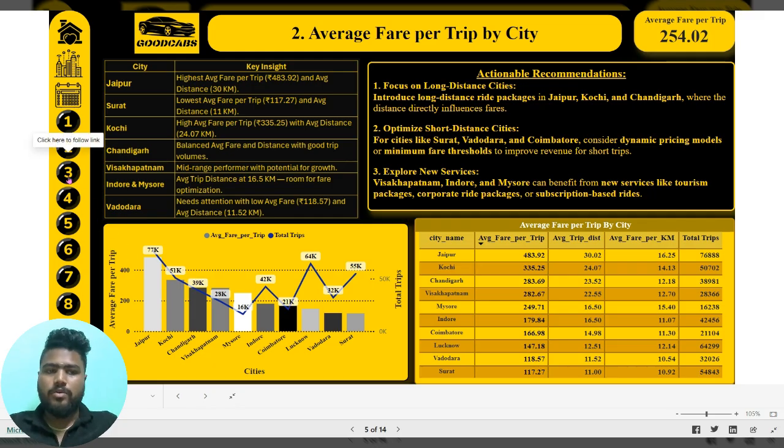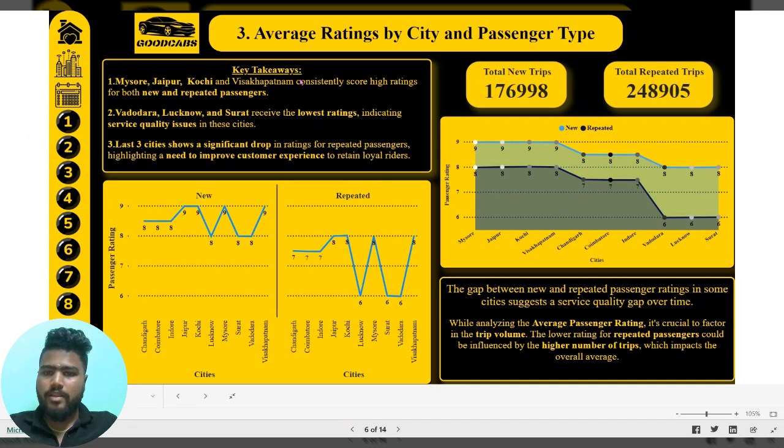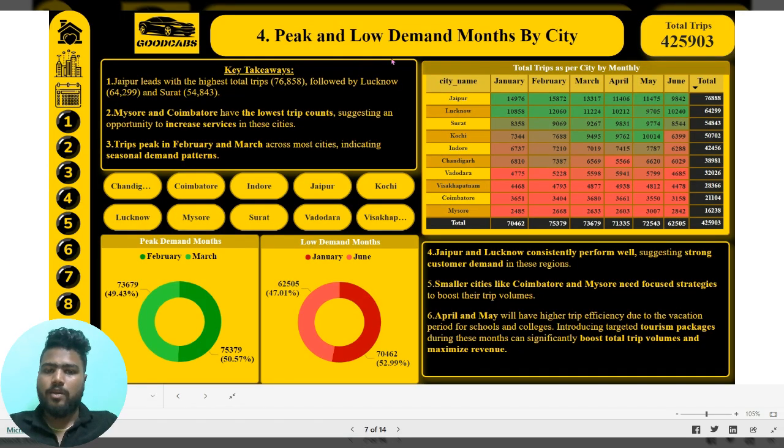Next we go to the third one, which is average ratings by city and passenger type. We have two types of passengers, new passengers and repeated passengers. Here we have the total new trips and repeated trips with their ratings. New passengers gave ratings of 9 and 8, which is more, but for repeated passengers it starts from 6, so it's a little bit less.